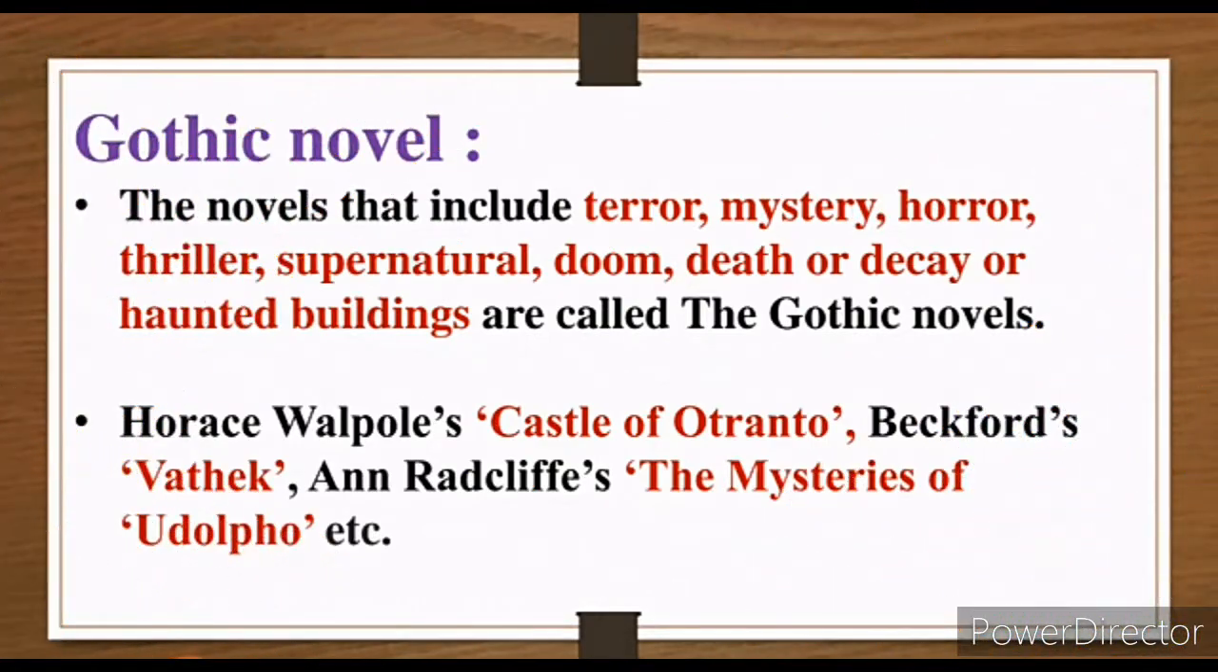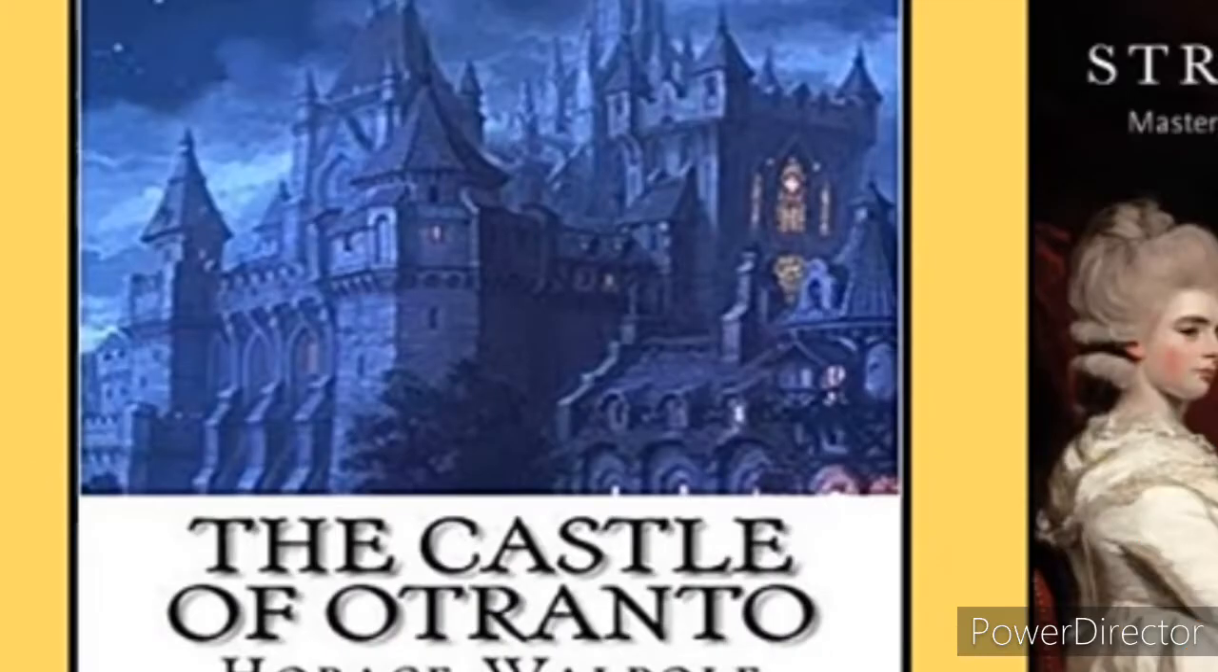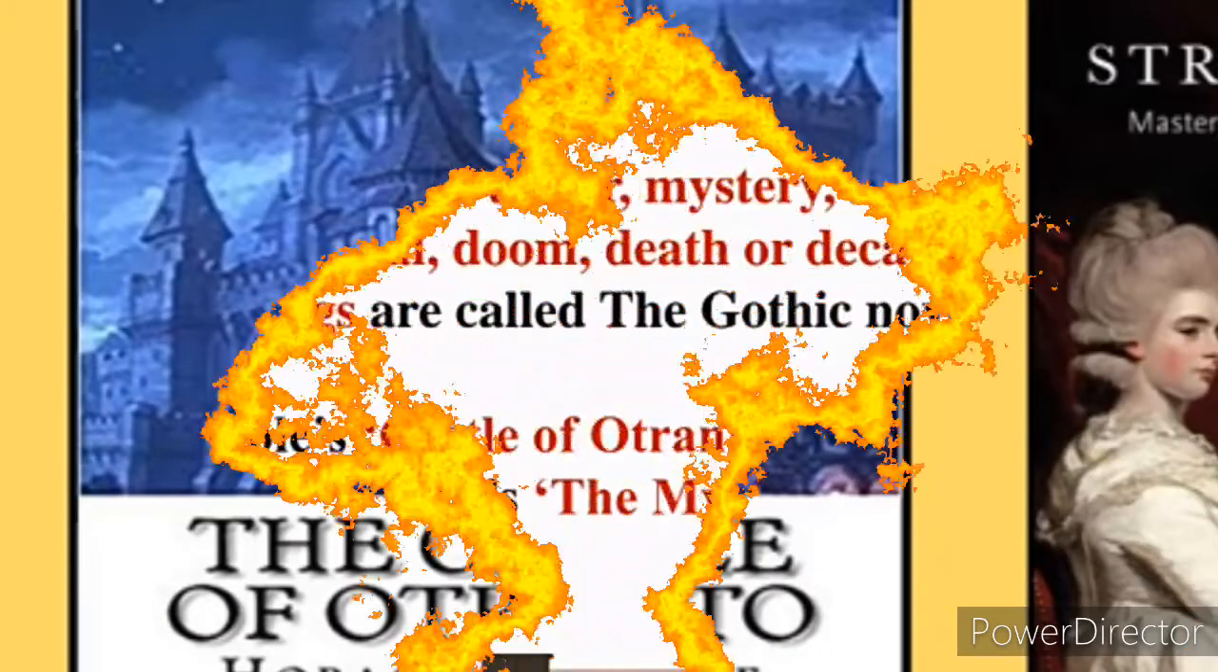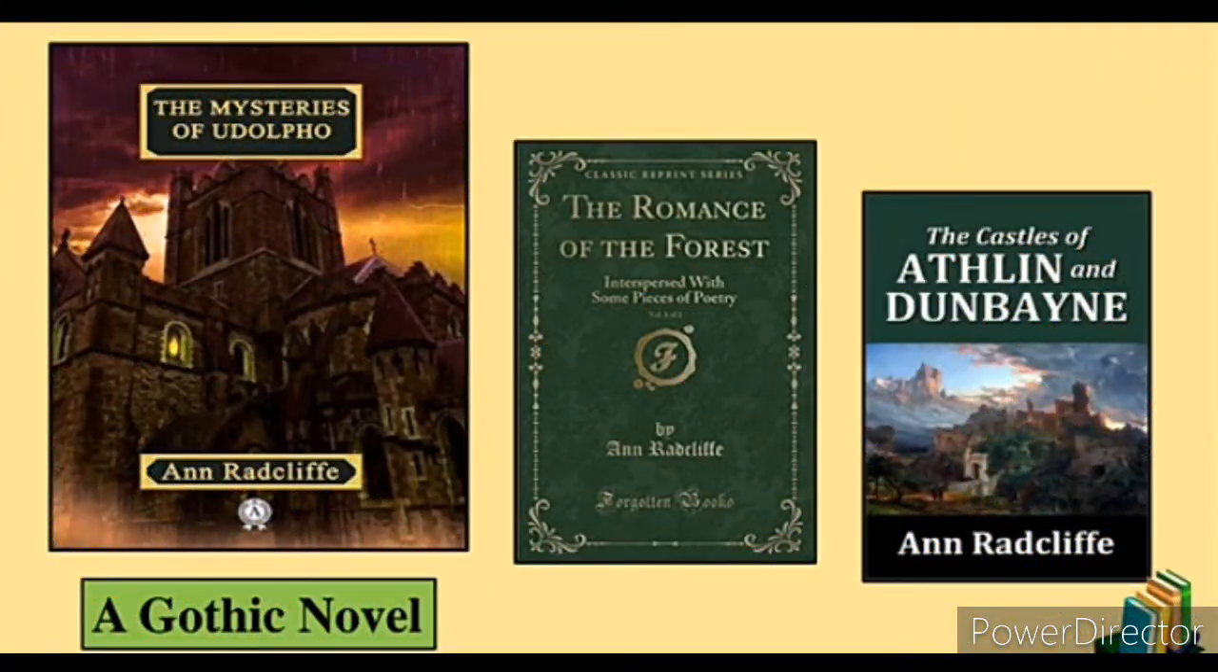For example, a haunted building, it means bhoot wali building, everybody knows, where nobody stays and you only hear the voices of some people. So these are all known as haunted buildings. I think you might have seen them in movies. They are known as the Gothic novels. The important writings of the Gothic novels are as follows: Horace Walpole's Castle of Otranto, Beckford's Vathek and Anne Radcliffe's The Mysteries of Udolpho. So these are the famous writings of the Gothic novel.